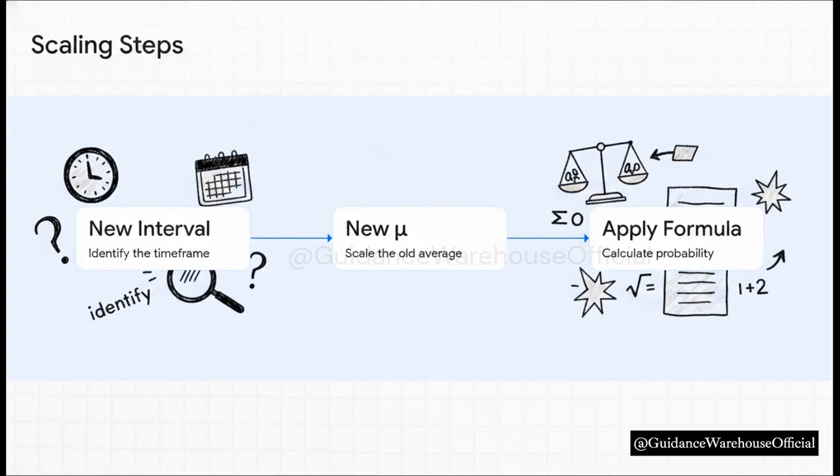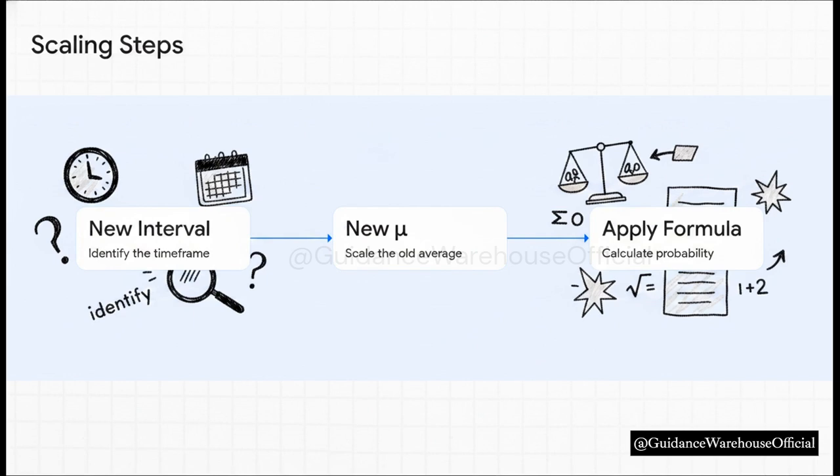So circling back to that earlier question, what does happen when your problem asks for a probability in a completely different time frame? Well, here is your incredibly reliable 3-step framework. First, strictly identify the new interval the question is asking about. Second, and this is absolutely crucial, scale your old average to match this new interval. This gives you your new mu. Third, take that new mu and just apply it to your probability formula.